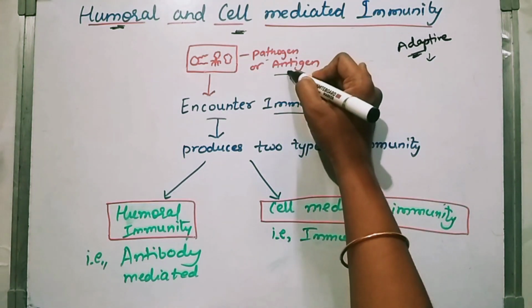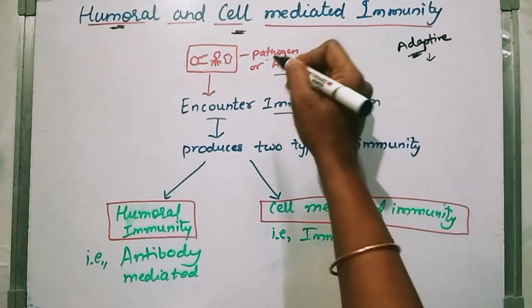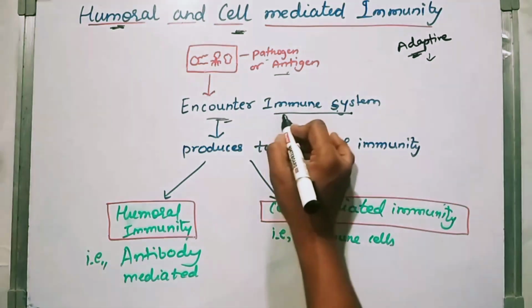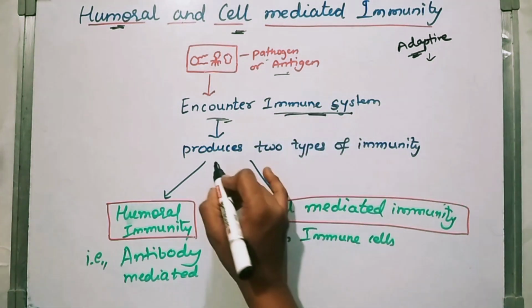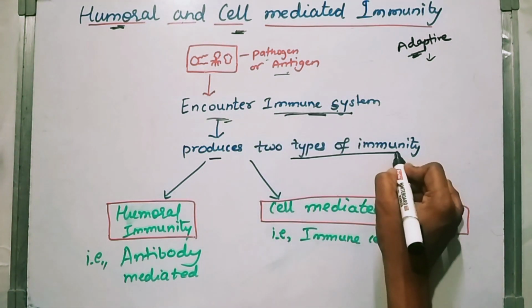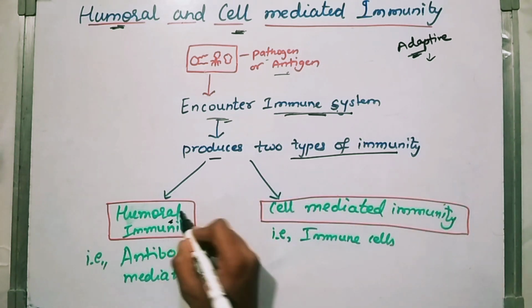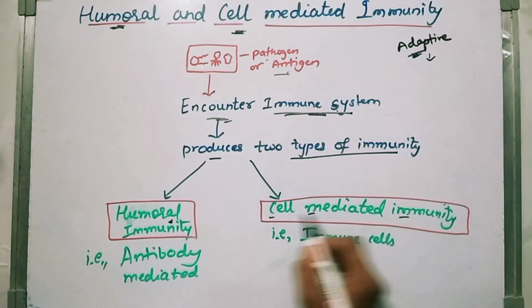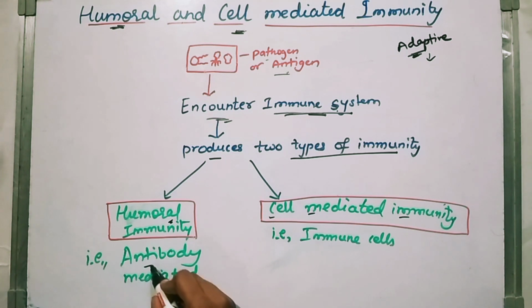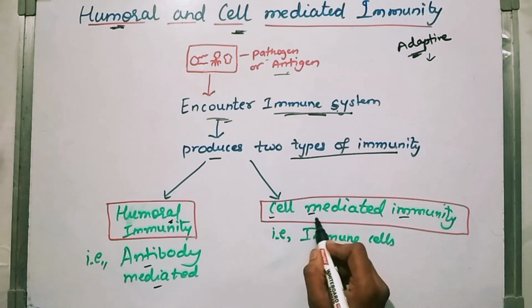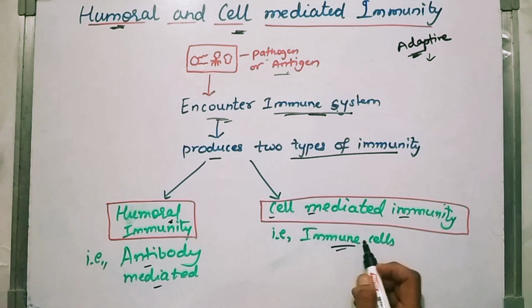Once the antigen enters our body, that antigen will be encountered by the immune system. So it will produce two types of immunity. What are those? Humoral immunity and cell mediated immunity. Humoral immunity will include antibodies, and cell mediated immunity will include immune cells.